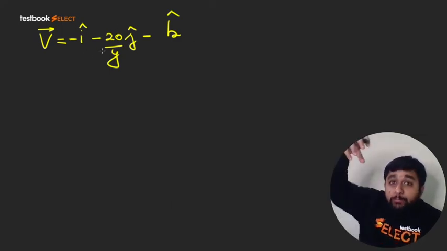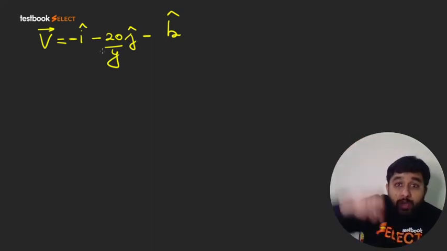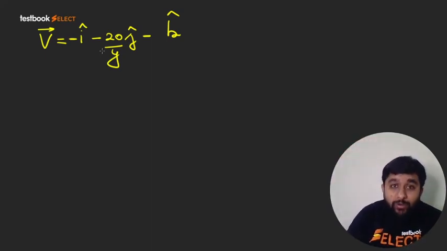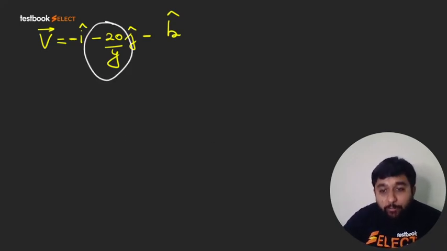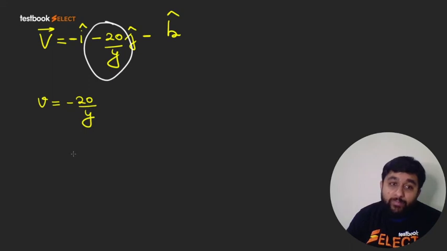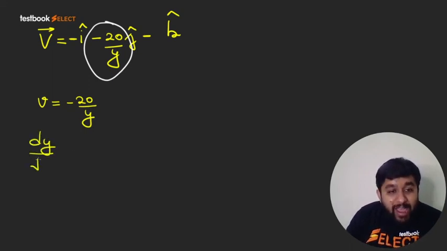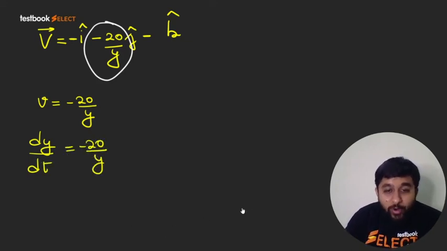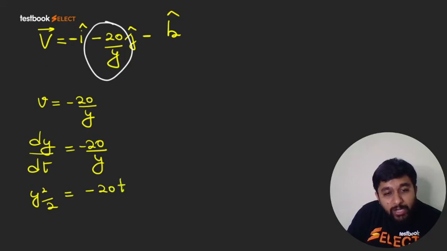So when the bird is landing on the floor, I think the y coordinate will become 0, right? So just have a look at the y velocity component. So you will say small v equal to minus 20 by y. But v is nothing, it is dy by dt. That is minus 20 by y. So if you integrate, you will have y square by 2 equal to minus 20t.